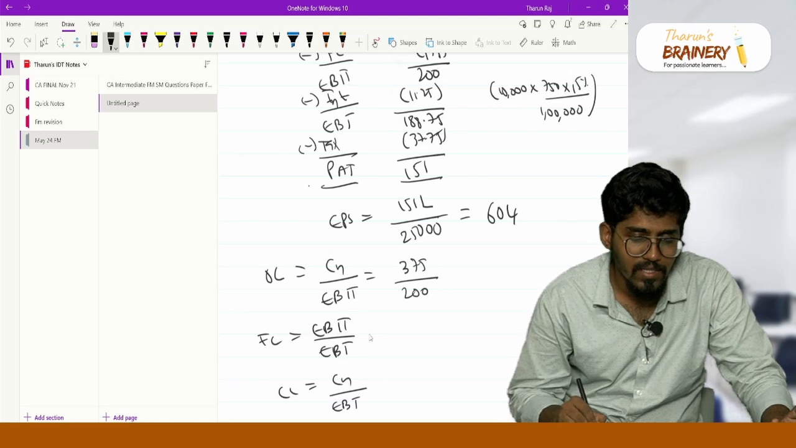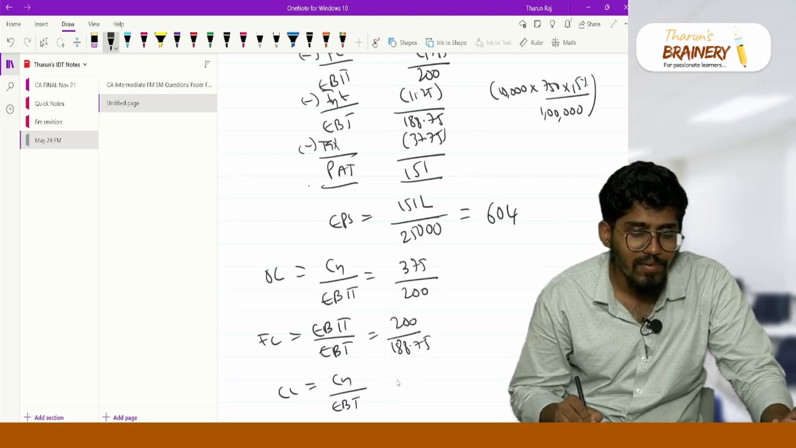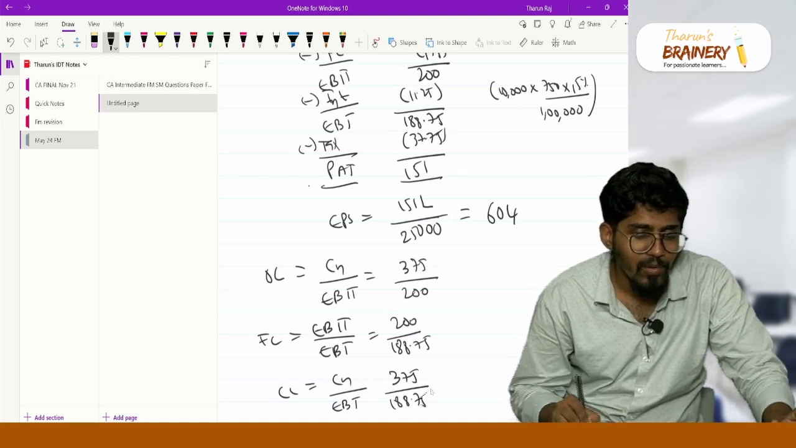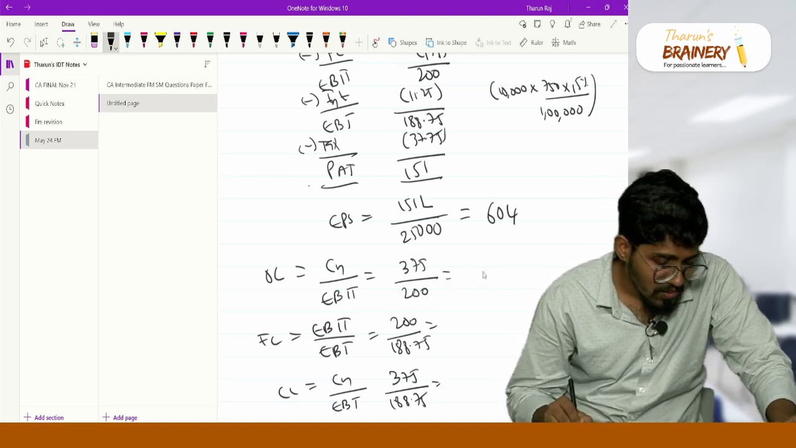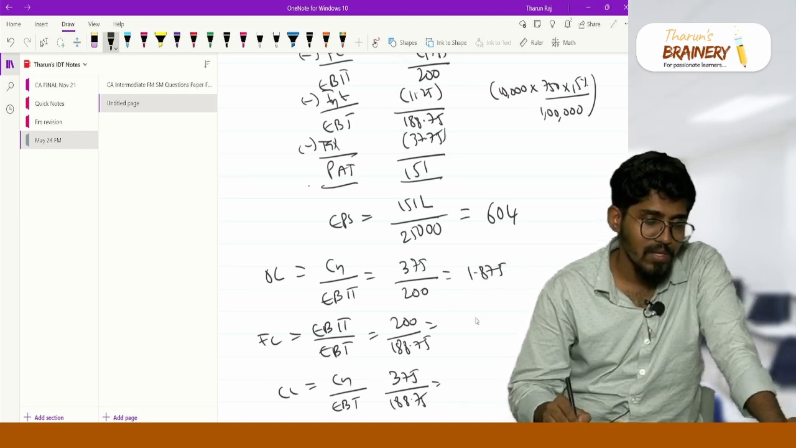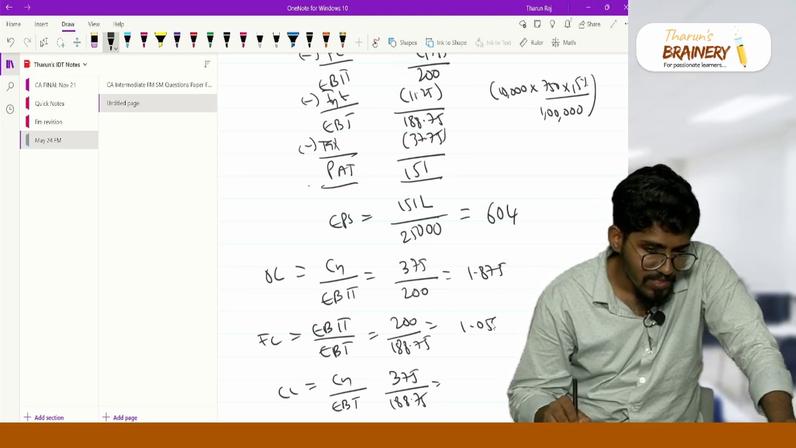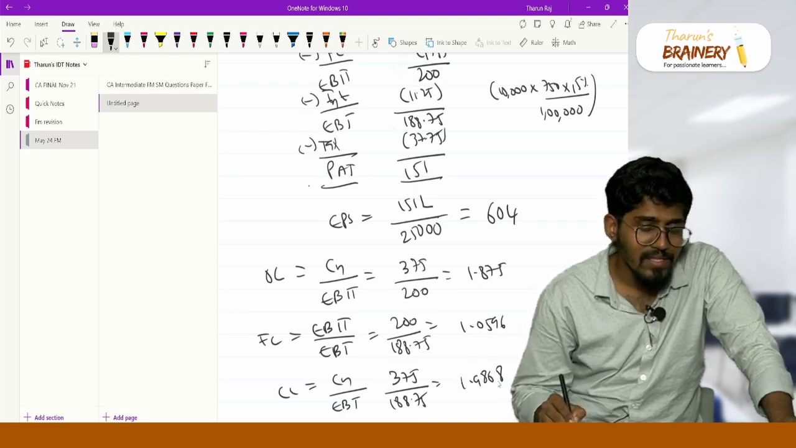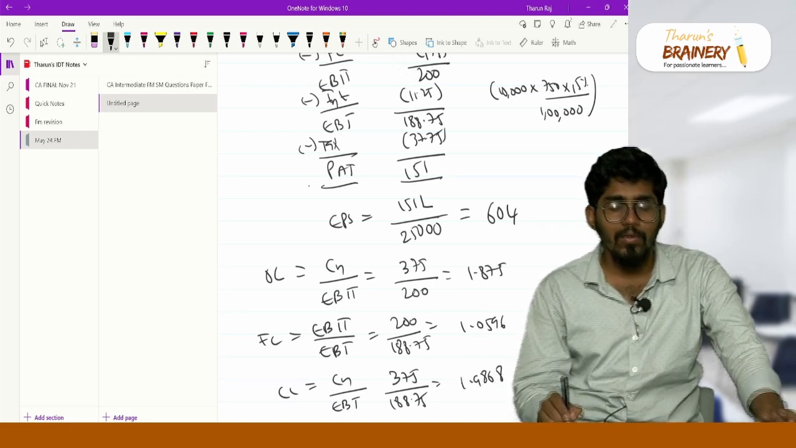EBIT is 200 lakhs. What is your EBT? 188.75. What is your contribution? 375. So what is your operating leverage? 1.875 times. What is your financial leverage? 1.0596. And what is your combined leverage? 1.9868 is your combined leverage. Now you found out.